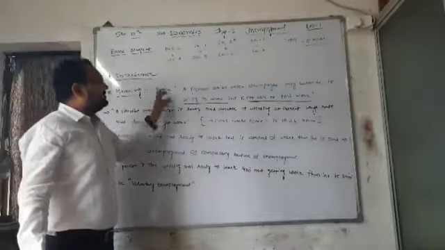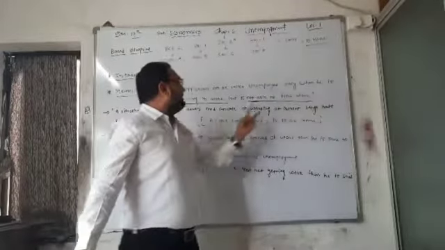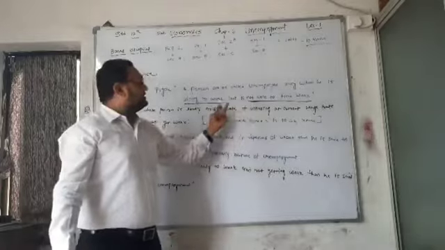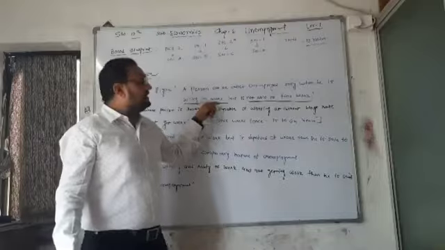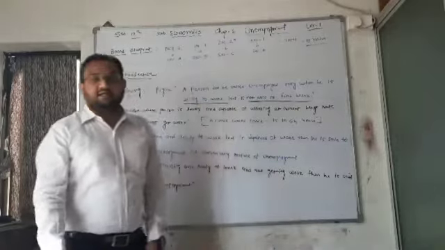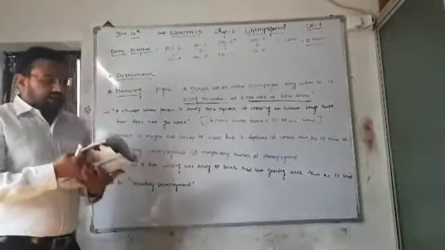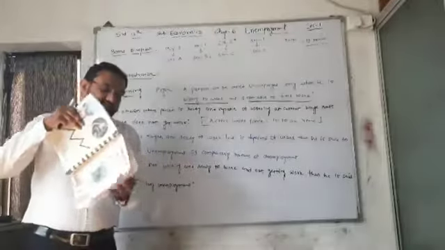So according to Pigou, a person can be called unemployed only when these two conditions are fulfilled. The first one is his willingness to work, and the second one is not being able to find work. Done? Now on page number 66.